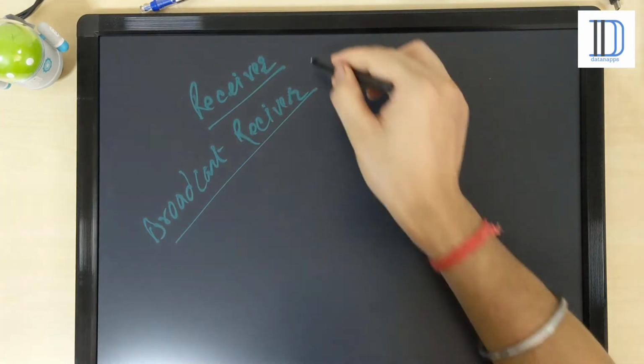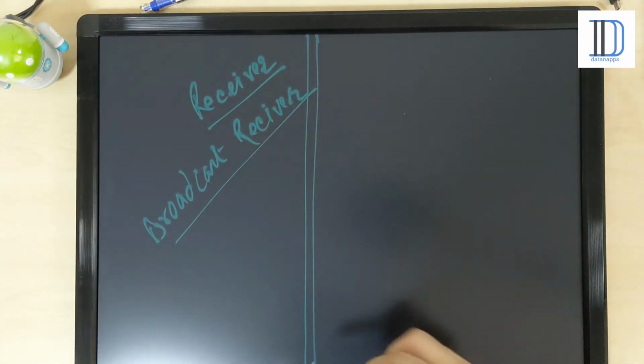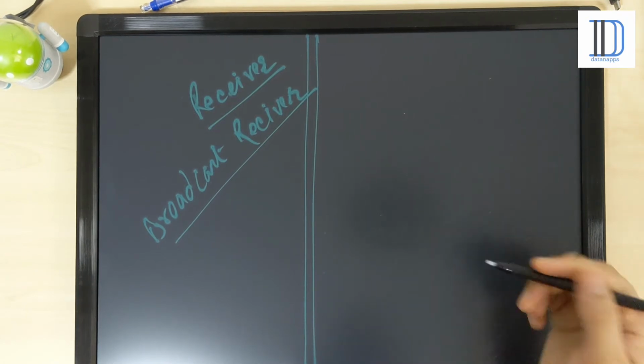So what about this one? The receiver is a kind of component that notifies the user about what's happening. You can say it receives the events in your application.